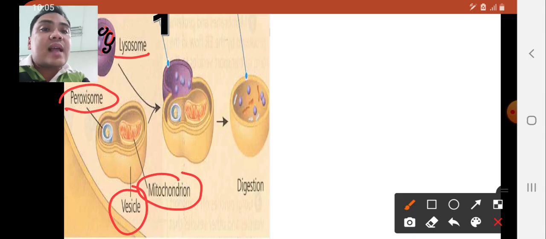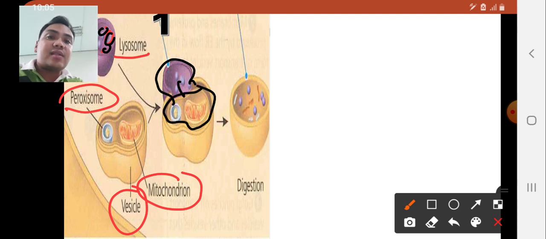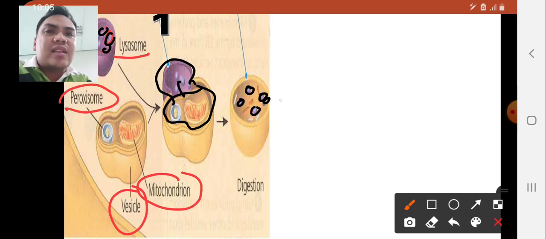And you notice that the lysosome fused to the vesicle that consists of damaged organelles, which are the peroxisome and the mitochondrion. And upon the release of the hydrolytic enzymes, you observe that the damaged organelles break down into smaller substances.